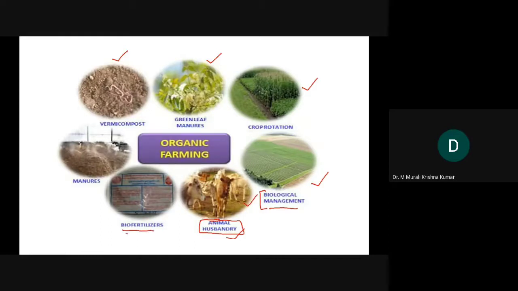Then biofertilizers are used, and manures are prepared in the same segment. In this way the system will become self-sustained, and throughout you don't see any scope for dependence on the outside world, especially for fertility and pest management.